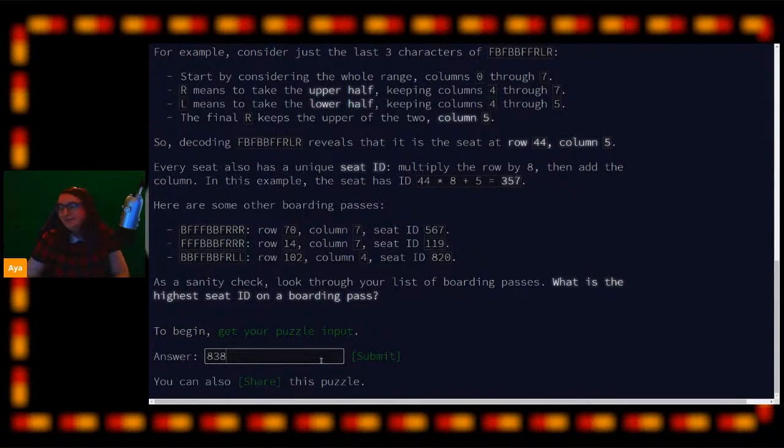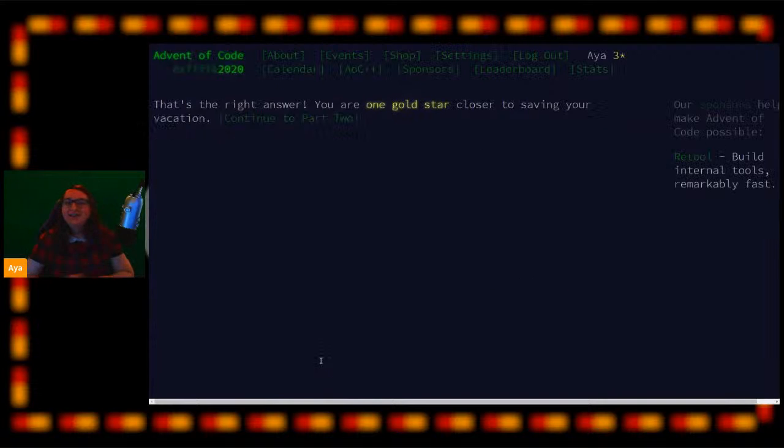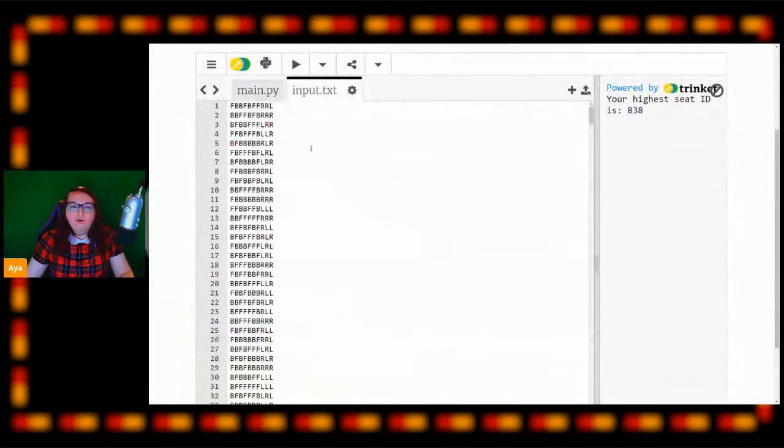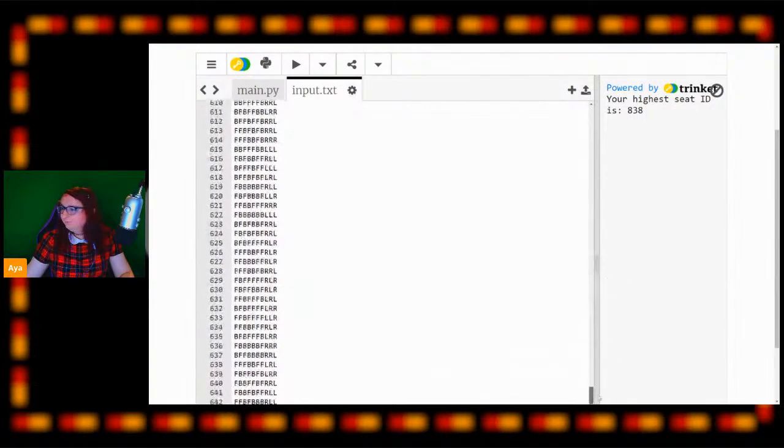If I type this in, do I get a star? Let's hope. That's the correct answer. So there we go. We now scanned all of these boarding passes.